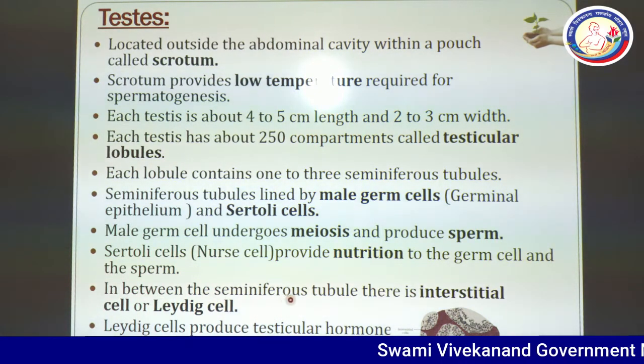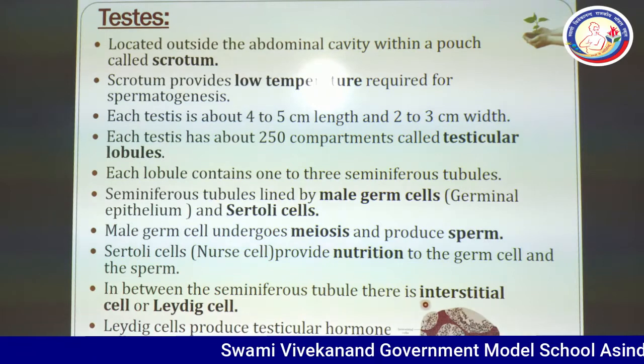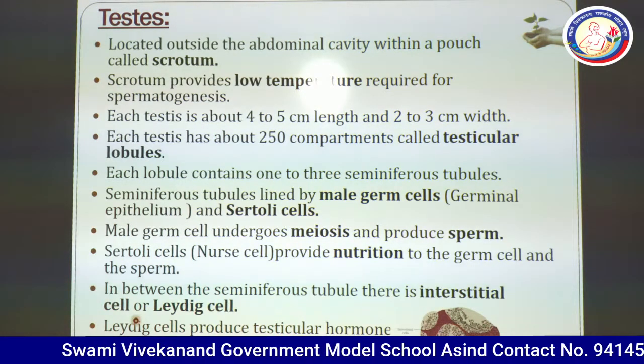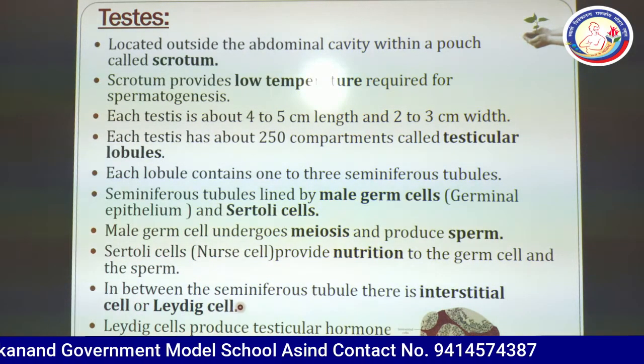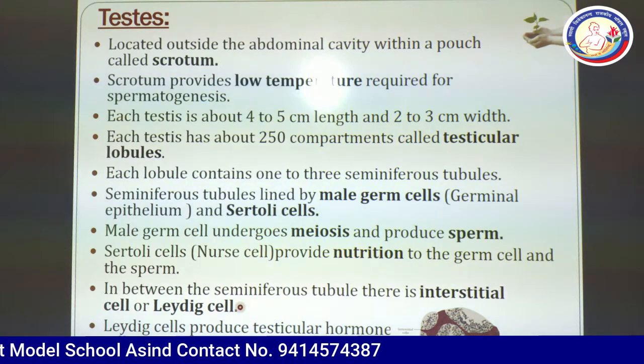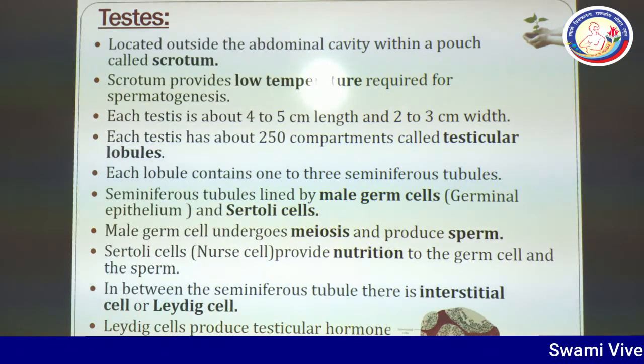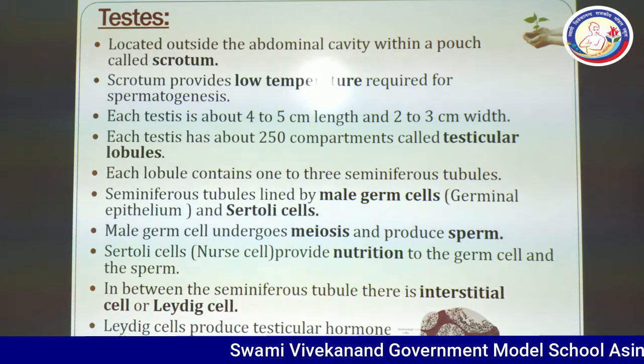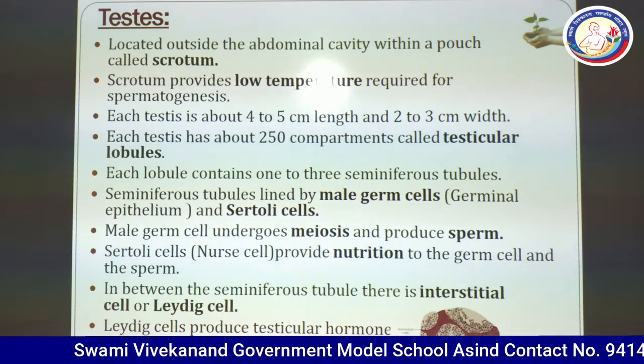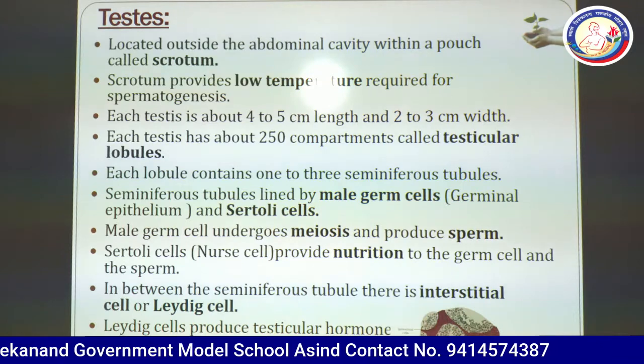In between the seminiferous tubules, there are interstitial cells, also known as Leydig cells. These cells produce endocrine hormones, and this group is known as androgens. Its most important example is testosterone. Testosterone is a male sex hormone.